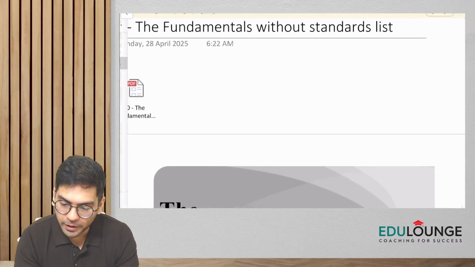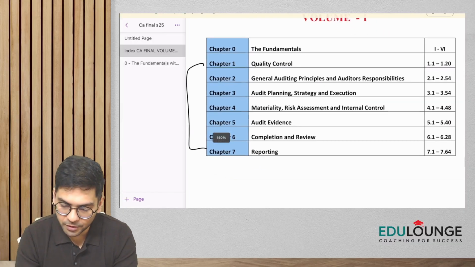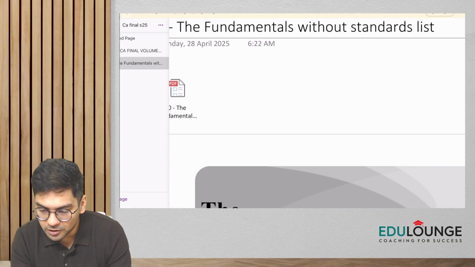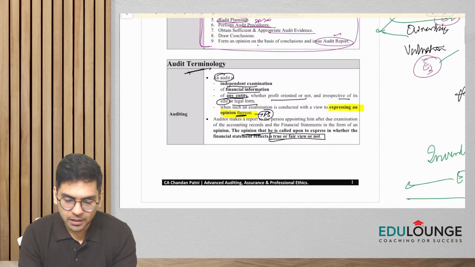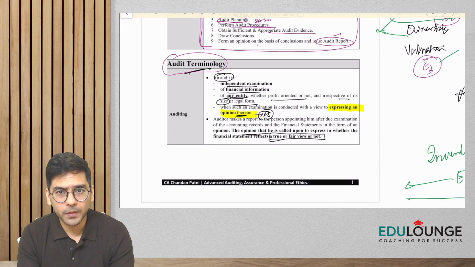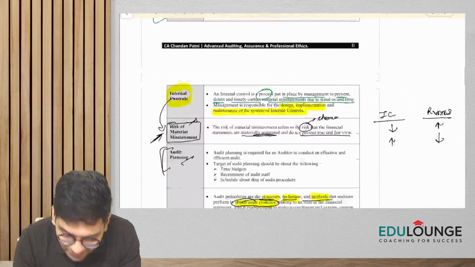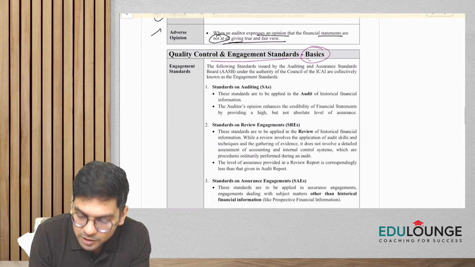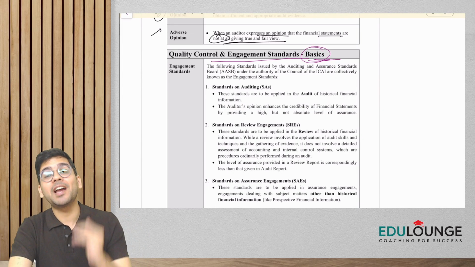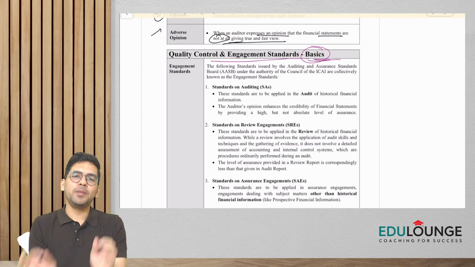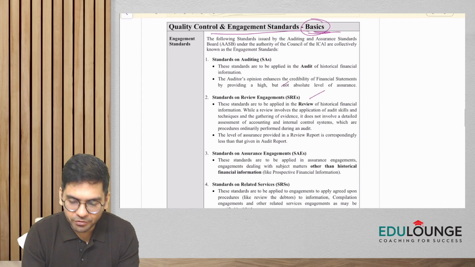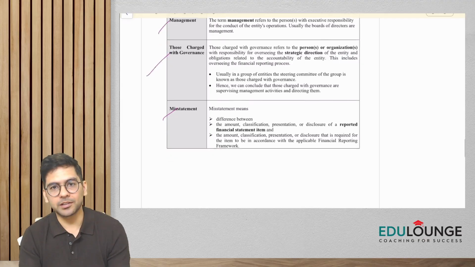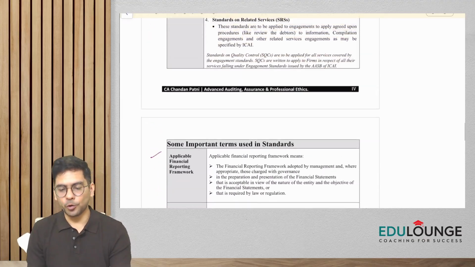And since I told you guys we'll be covering the different standards first, in the fundamentals part there are two things which I have given. Some commonly used audit terms under the name of audit terminology. And then the second part, if you see, we have some quality control and engagement standards basics. So before I dive into the standards, we'll be learning a few basics, like what the different types of standards are, and a few words pertaining to those standards before we start with our standards. Okay. All right.